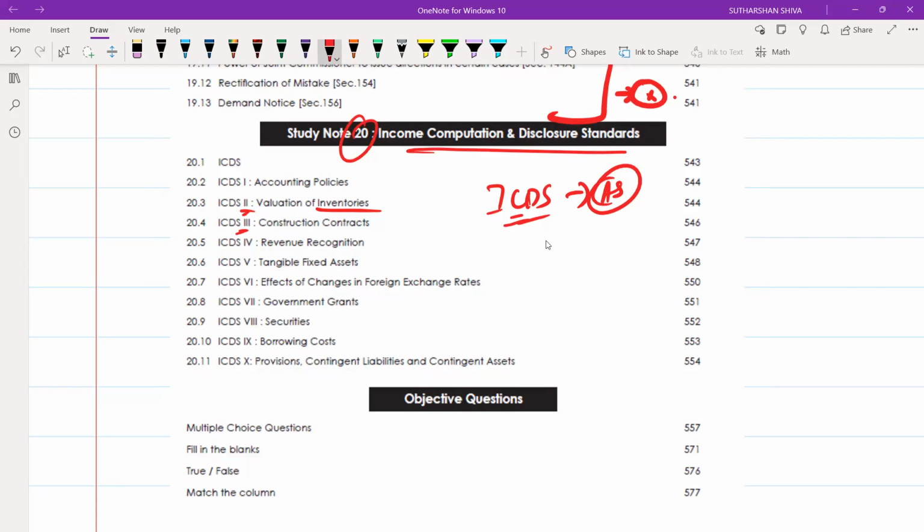In financial accounting, you study AS9 for revenue recognition, and here you will study ICDS4 for revenue recognition. So like this, you can easily study. First remember these headings and then go for the inner points, and you will remember it. Here also one short question for 4 marks or 5 marks will be there.